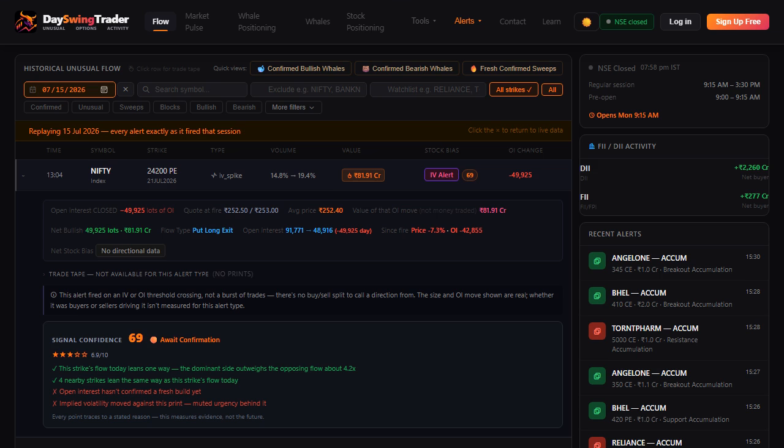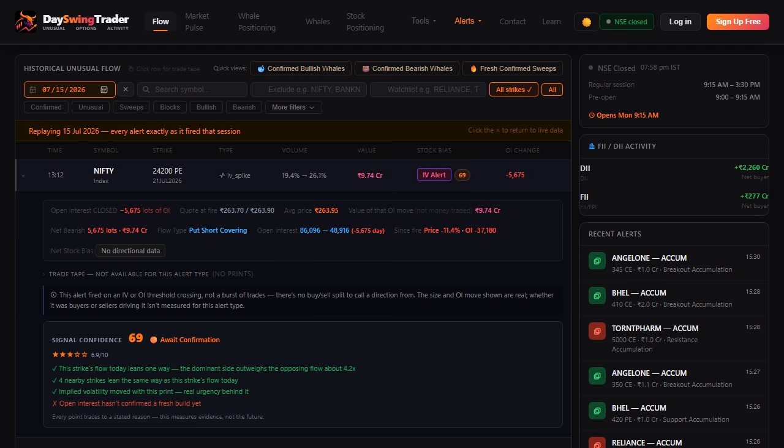A real afternoon, July 15th, 1 o'clock. Nifty 24,200 puts, implied volatility jumps from under 15% to over 19%, and look at the card being honest with you. Open interest fell, position holders used the spike to get out. The card shows both sides and doesn't pretend to know more.